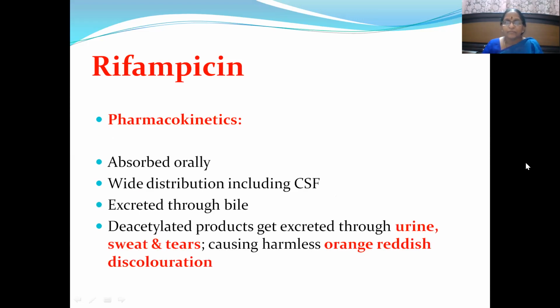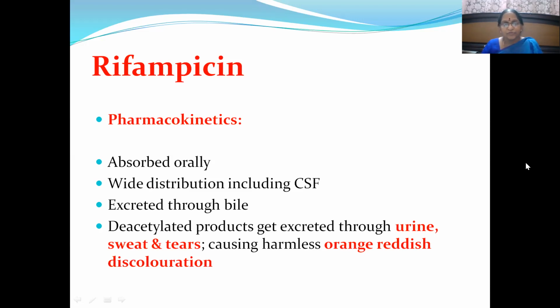Okay. Then coming to the pharmacokinetics, it is absorbed orally, widely distributed, including to CSF. But brain is spared from leprosy, so we don't mind whether it enters into the CSF or not.